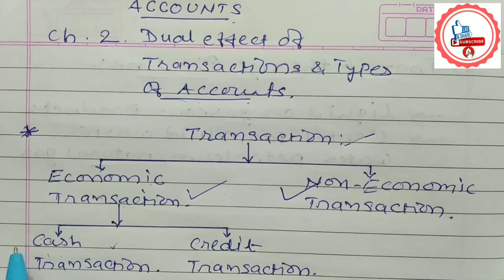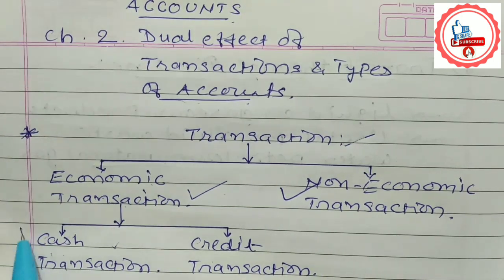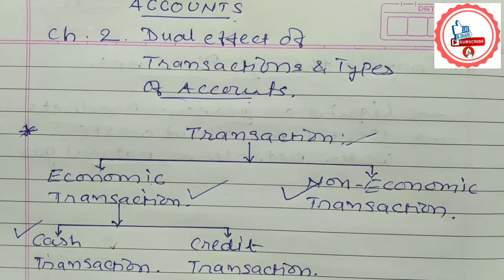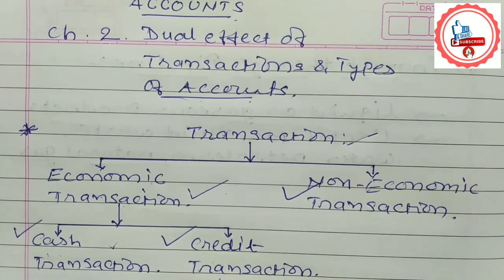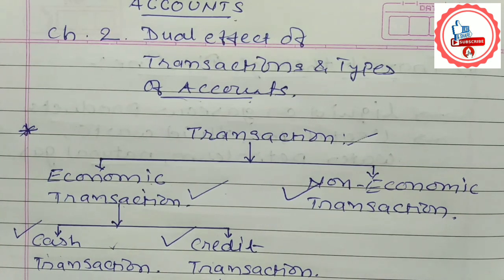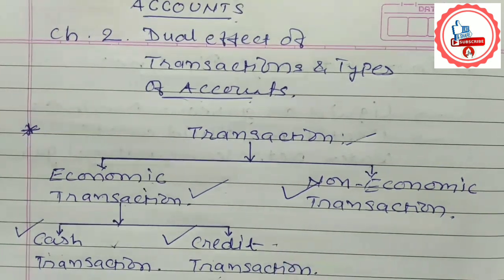Now let us understand cash transaction. When immediate payment or receipt takes place through cash or check for goods, assets or services, such a transaction is called a cash transaction. That means whenever the amount is immediately paid on any transaction or exchange, that is called a cash transaction. Whereas when payment or receipt through cash or check of an economic transaction is delayed or suspended for a certain duration, it is called a credit transaction.